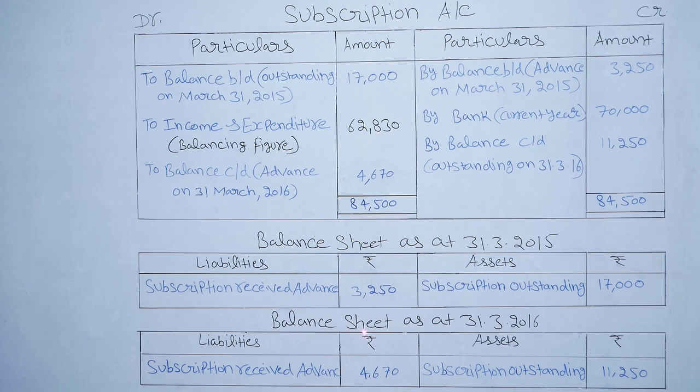Next is closing balance sheet as at 31st March 2016. Liabilities rupees, assets rupees. Closing outstanding subscription rupees 11,250. We will write in the asset side. Why we write in the asset side? Because we will receive this subscription in the coming year. So this is our assets. Closing advance rupees 4,670. We will write in the liability side. So subscription received in advance rupees 4,670. This is our liability as we have received in the advance.